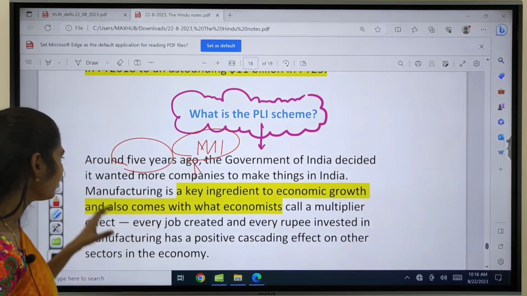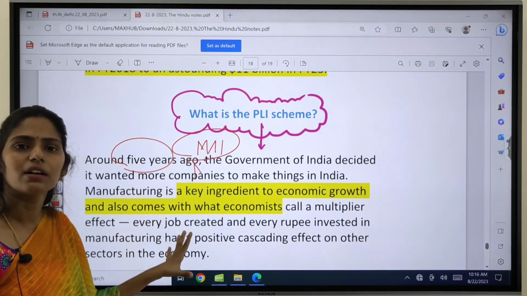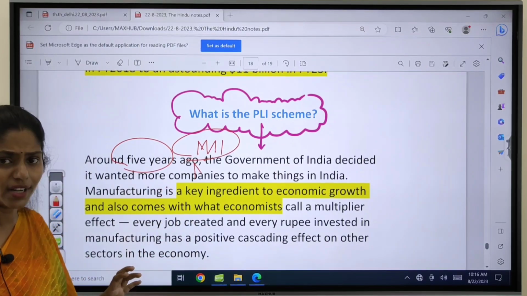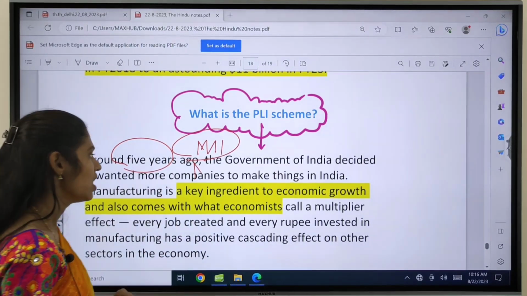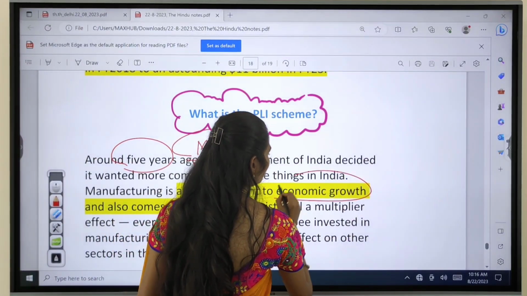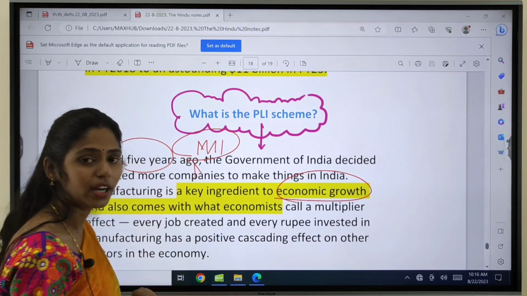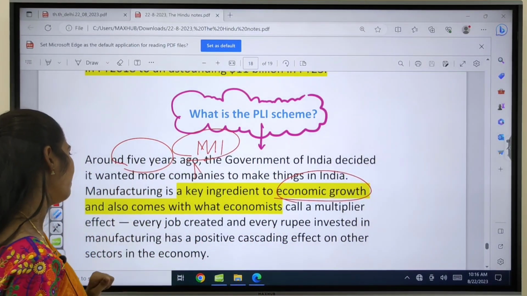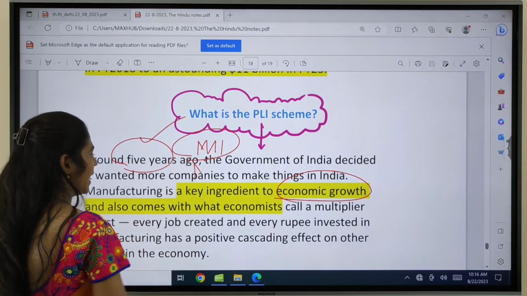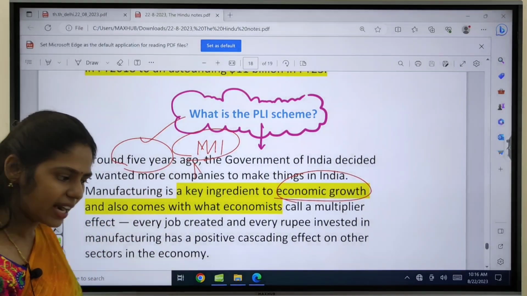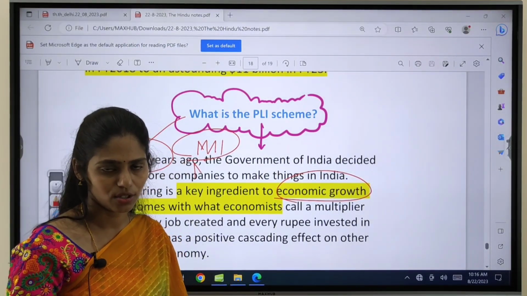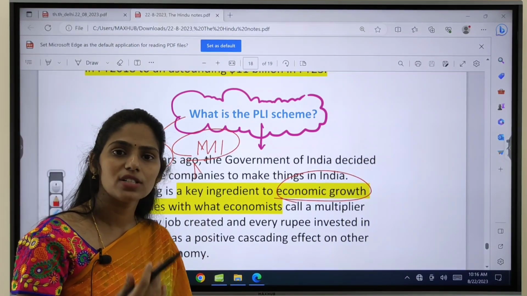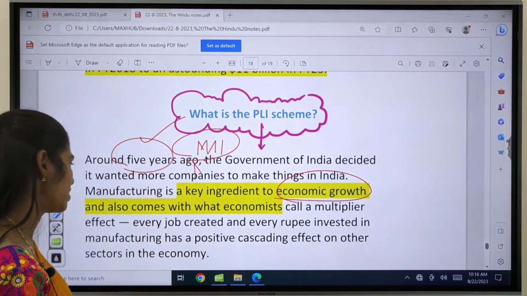Here, the government understood that manufacturing is one of the important sectors we have to focus on when we want to see development or economic growth. And finally, the government came up with this PLI scheme and started providing incentives or support to the companies focusing on the manufacturing sector.